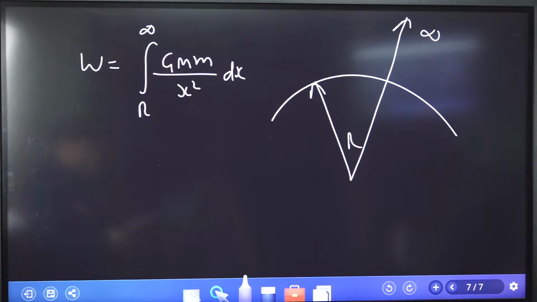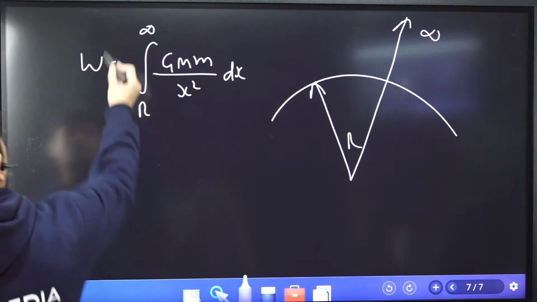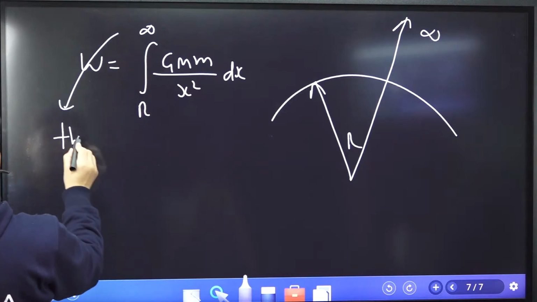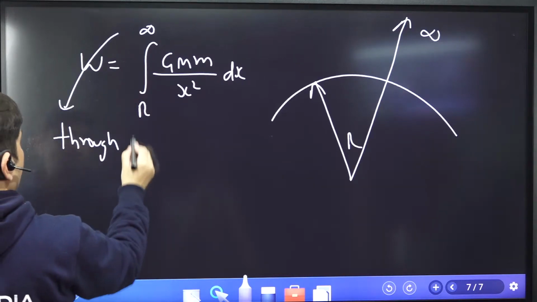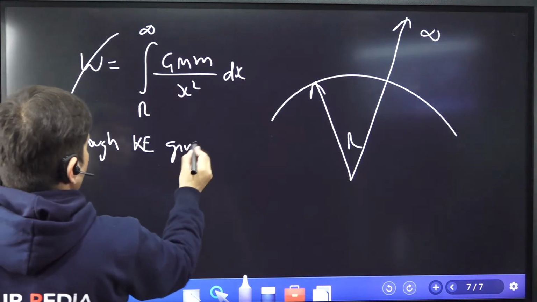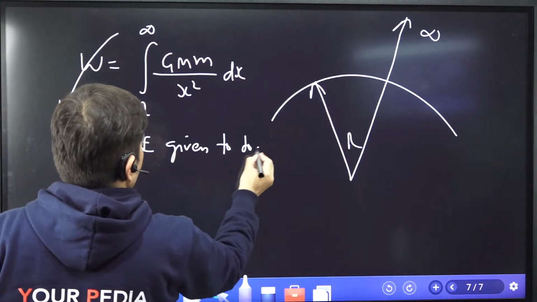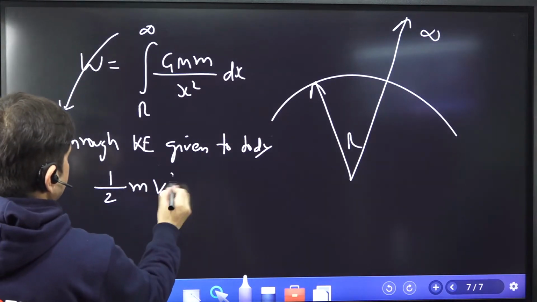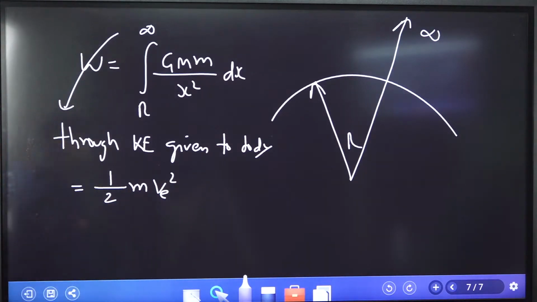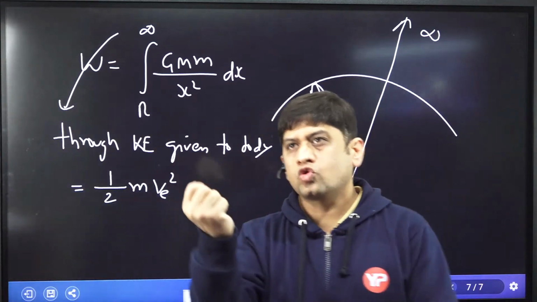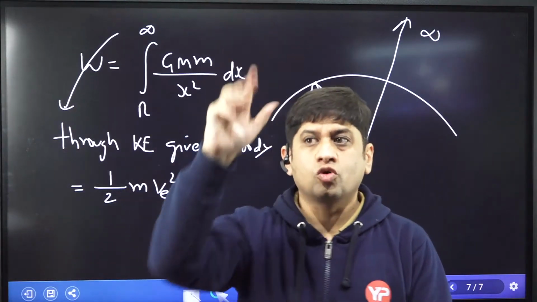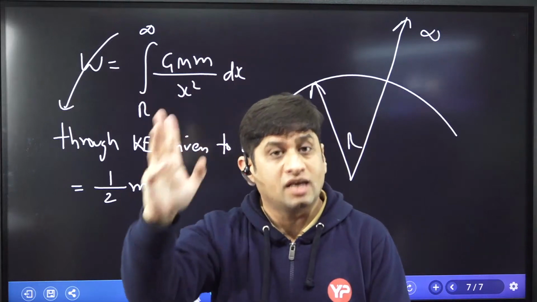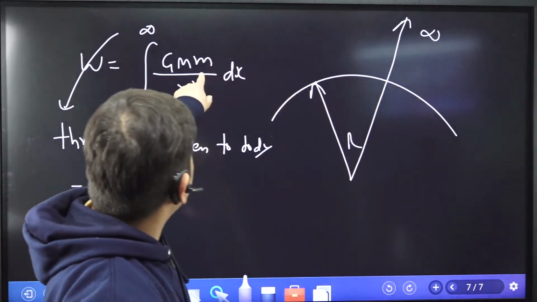But you know what, this work will be provided through the kinetic energy given to the body. Now let us say the kinetic energy given to the body is this much, half of m v square. So what I did was, I took a body, threw it with v escape, and gave it kinetic energy, half of m v escape square. That value should be equal to this.